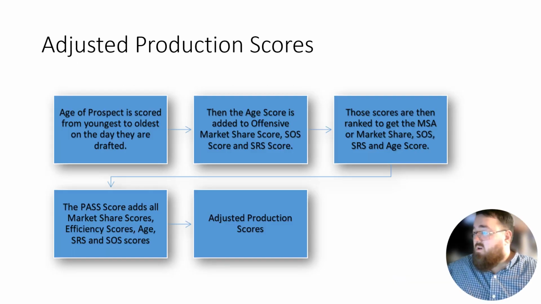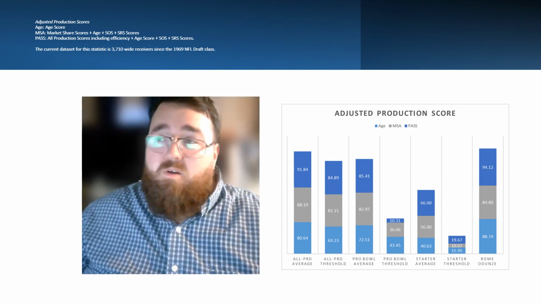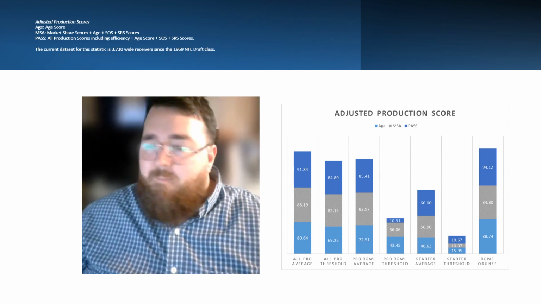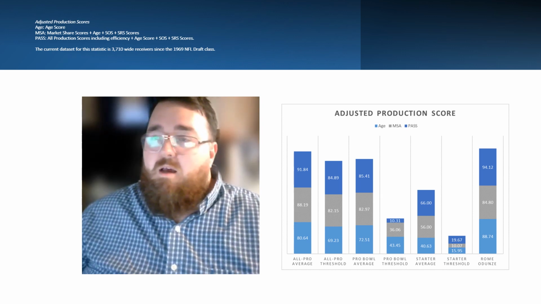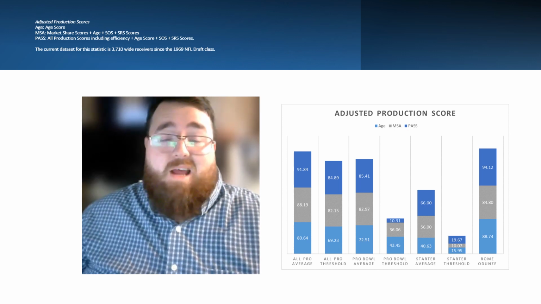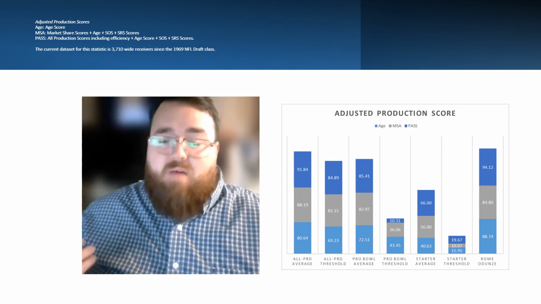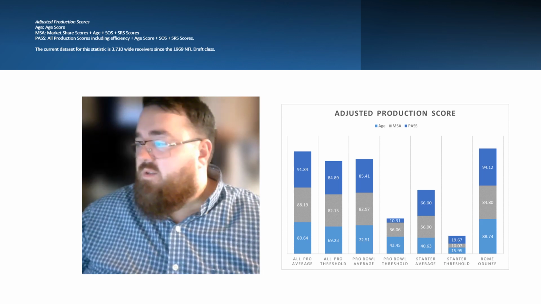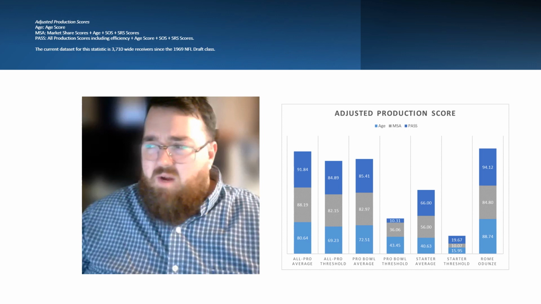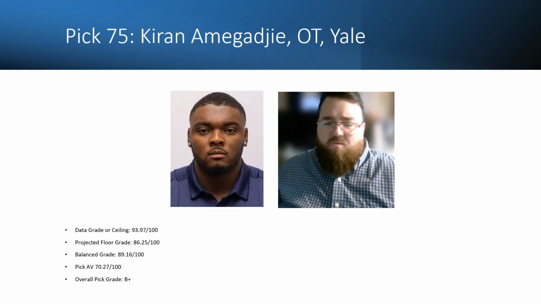And in terms of his adjusted production traits, in terms of his age, how well he produced for the team that he was on, and all those other factors, he did exceptionally well. Because the thing is, he was on a Washington football team that was a very strong team, and he was the best wide receiver out of that group. So that tells you something about him as a prospect, on top of the level of competition that he faced there as well. So he is going to be potentially a very good wide receiver prospect, and was a great pick at pick 9.